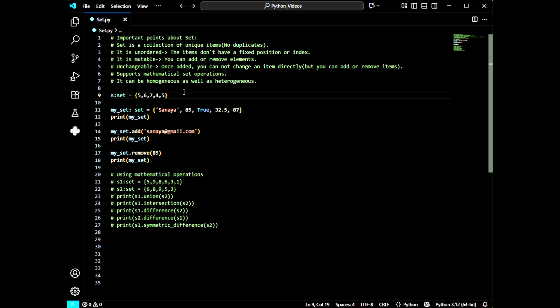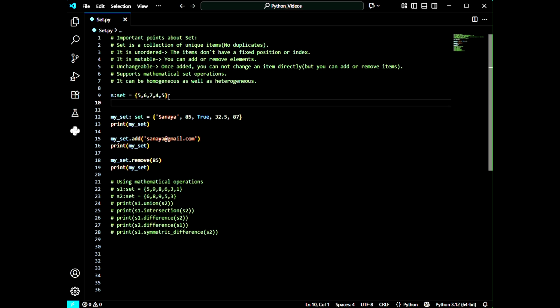As we all know, the elements of a list are stored in square brackets, elements of a tuple are stored in parentheses, and the elements of a set are stored in curly braces. And a dictionary has the same syntax, that means the elements of a dictionary are also stored in curly braces. So now let me print this and let's see what's going to happen.